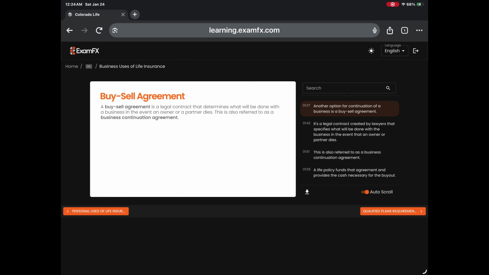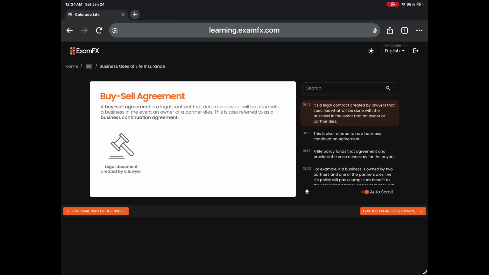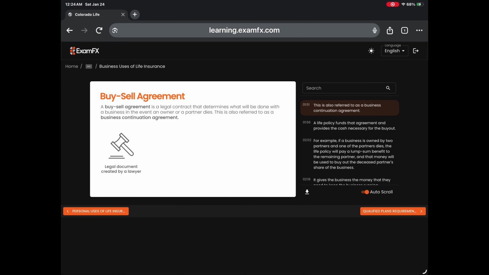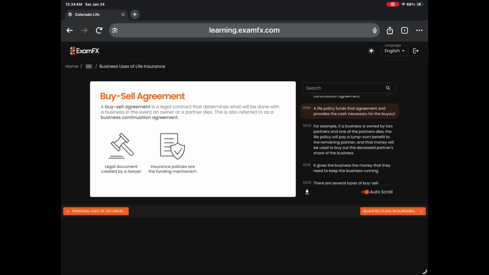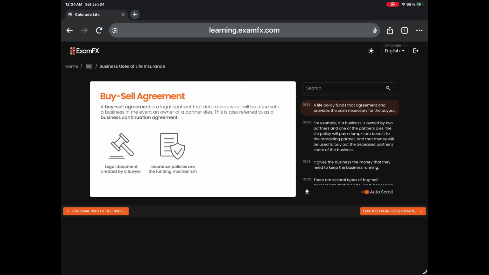Another option for continuation of a business is a buy-sell agreement. It's a legal contract created by lawyers that specifies what will be done with the business in the event that an owner or partner dies. This is also referred to as a business continuation agreement. A life policy funds that agreement and provides the cash necessary for the buyout.